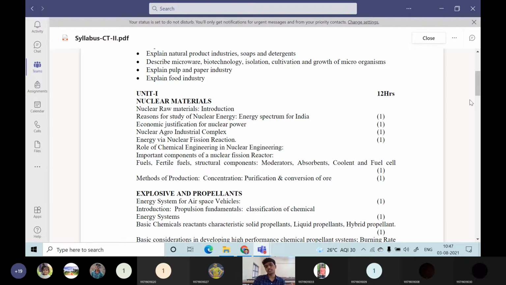Then, what is the role of chemical engineering in nuclear engineering, in a nuclear power generation unit? What role will chemical engineering play there? We will be discussing in detail. That is also a very important question.